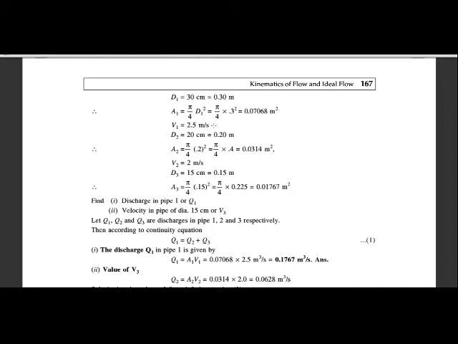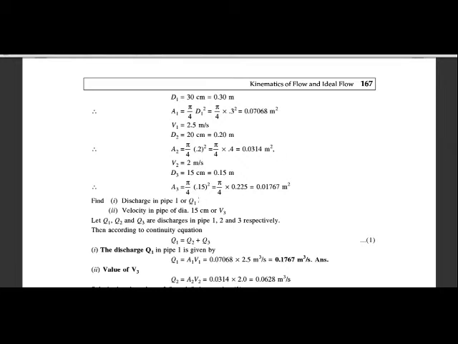Then d2 is 20 centimeter, from which we can calculate the area of pipe 2, and d3, the diameter of pipe 3, is 15 centimeter, from which we can calculate the area of the third pipe. So up to here we have calculated the area of every pipe.